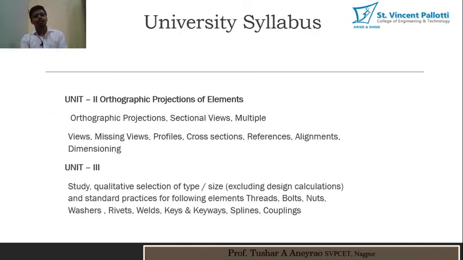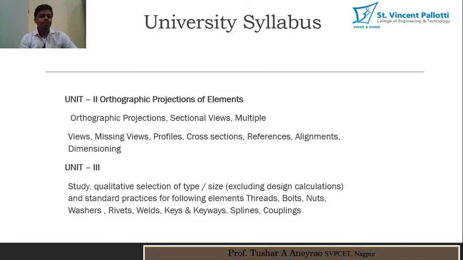Then in unit 2, you have to study orthographic projection and its elements. Orthographic projection is nothing but drawing three or more views of a component under certain considerations, and these three views are sufficient to analyze the component for all of its dimensions, size and shape. In the same unit we have the topic of missing views. Either one or two views of an orthographic projection will be given to you, and you have to draw the view which is missing.